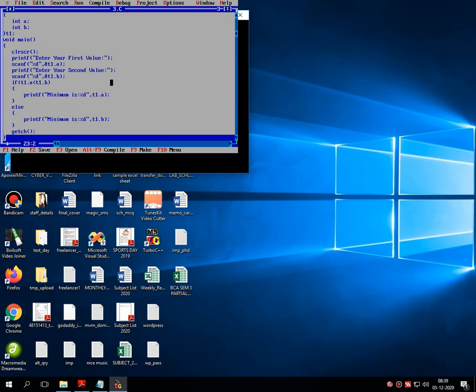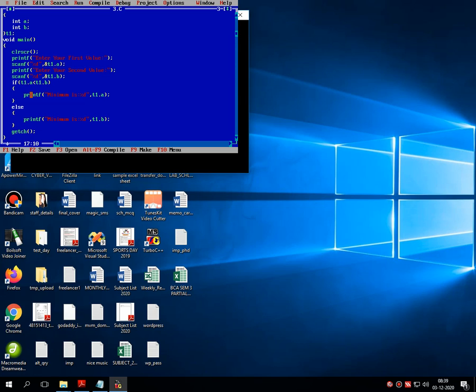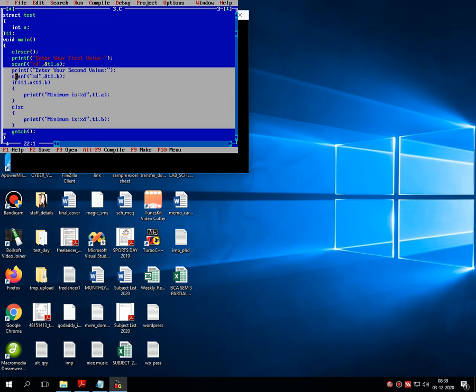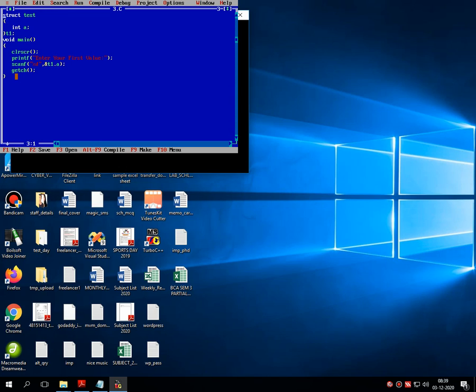Now this was all about how to use a decision making statement in structure. We can also go for using looping control structure in structure. We can also go for looping control usage into the structure. So let's see how to use looping control structure in this particular concept. So for that what I am doing is I just want to print 1 to 5 number using for loop. The definition is write a program to print 1 to 5 number using for loop in structure.